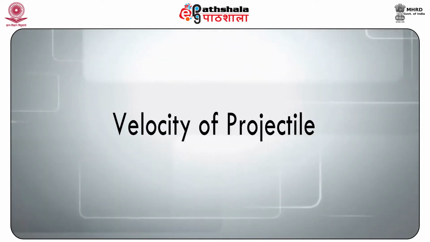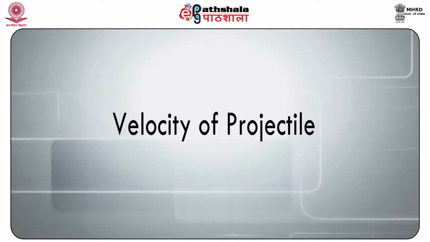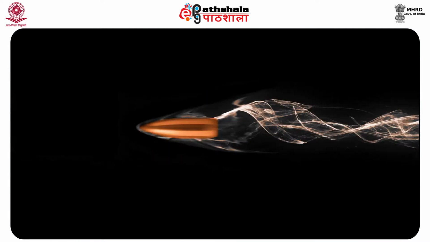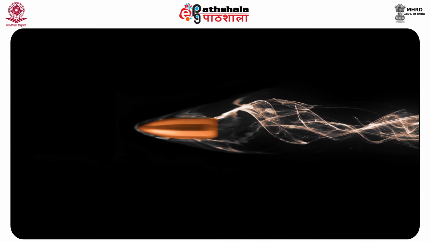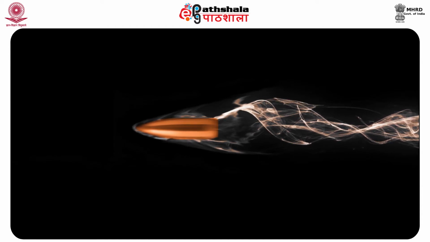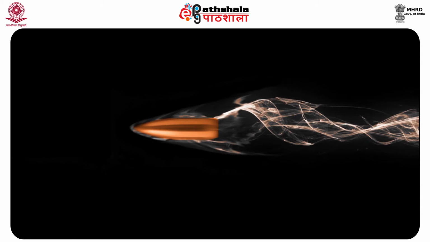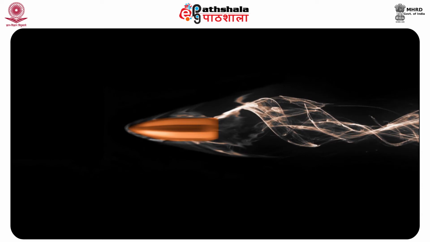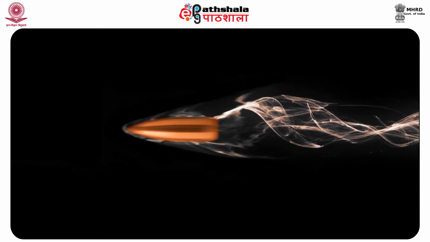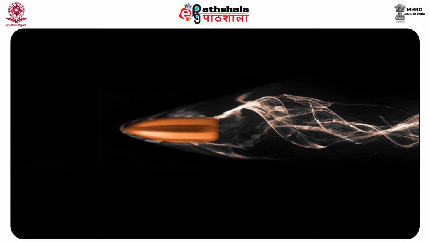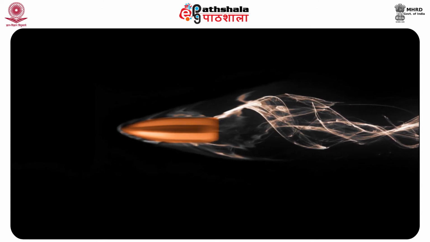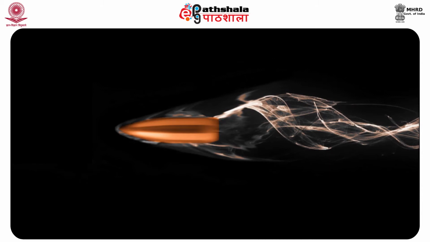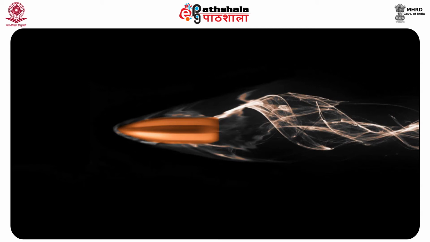Now let me give you a brief idea about velocity of projectile. Since the velocity of projectile is the most important factor affecting the shape of the trajectory, it is accordingly adjusted suitably to make the trajectory flatter. Flatter trajectories are very valuable for several reasons. An increase in velocity of projectile helps make them flatter, because the greater the velocity, the flatter will be the trajectory.